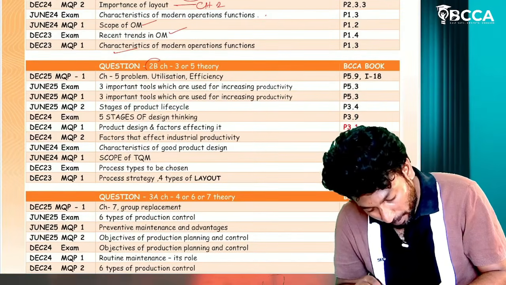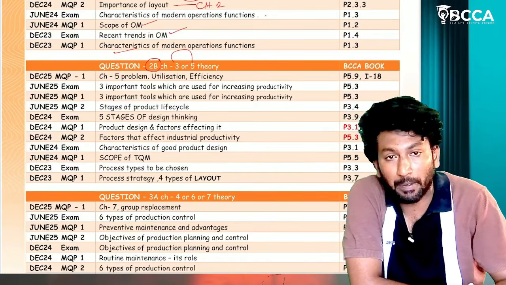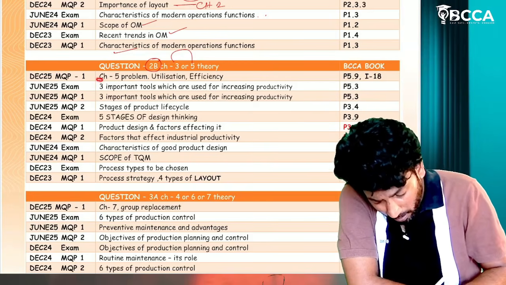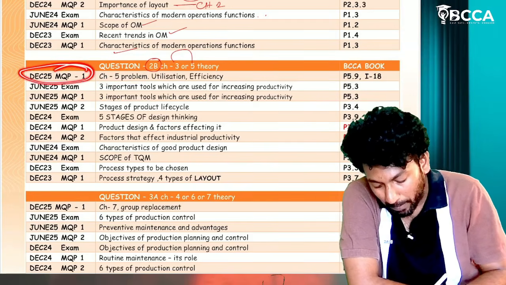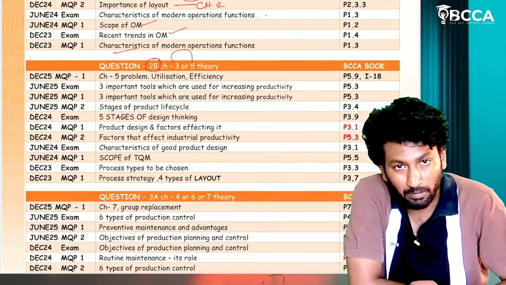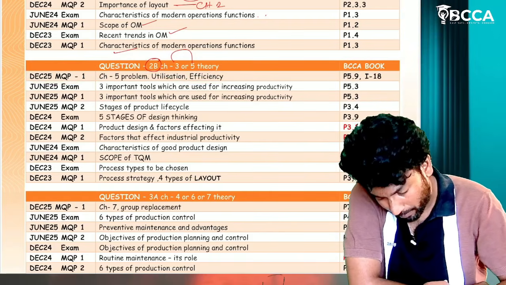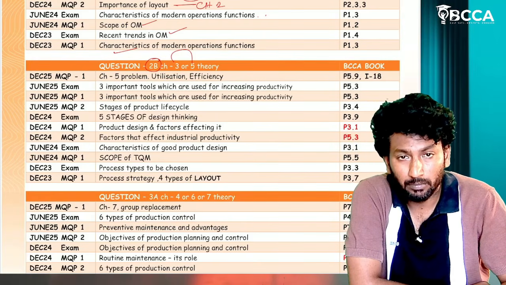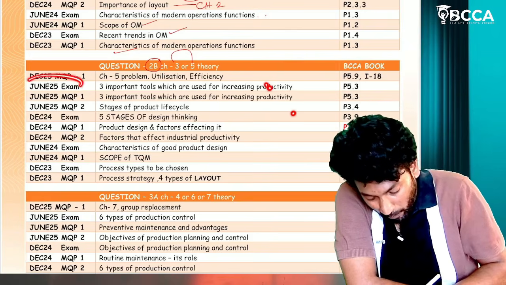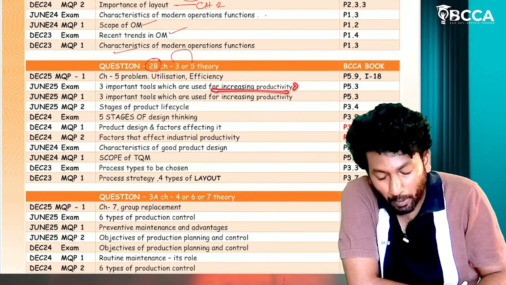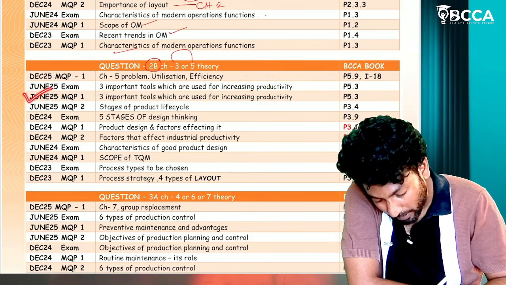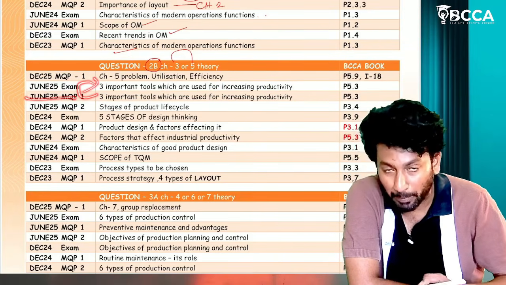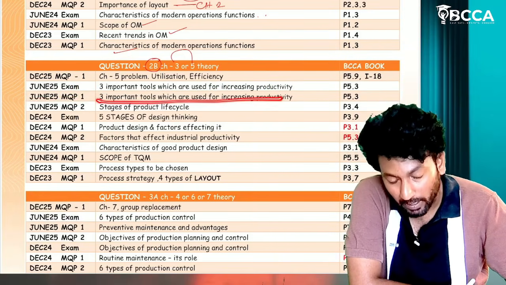Now, coming to question number 2b. This question will be from chapter number 2 or chapter number 5, a theoretical question. See, guys, for this December 25 MQP, they have given a problematic question from chapter number 5, but generally they will give a theoretical question only. For the June 25 attempt: three important tools used for increasing productivity, chapter number 5. The same question was given in the June 25 MQP1 as well. Three important tools used in increasing productivity.